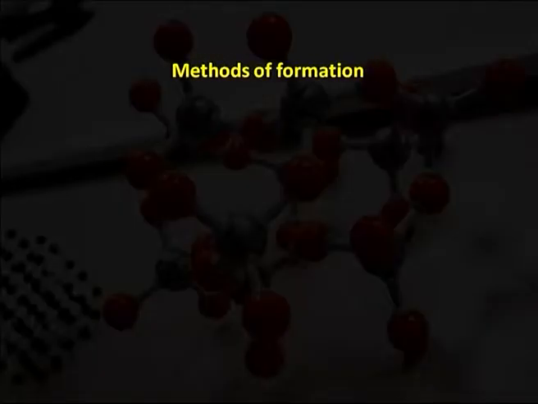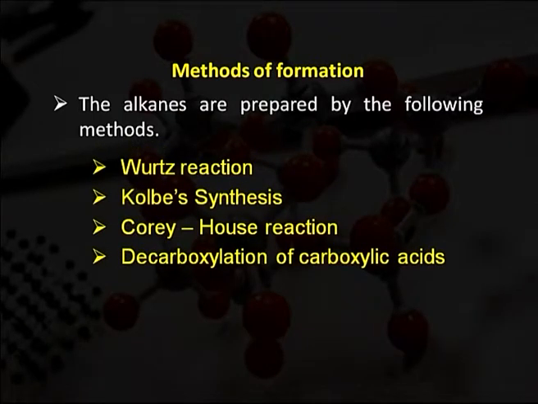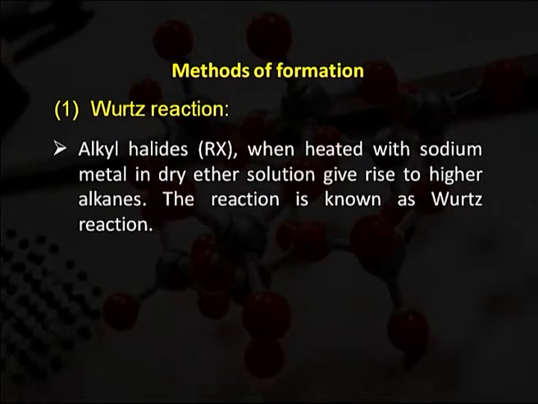So, you may say that petroleum is the source of higher alkanes. Now, we are discussing the methods of formation. In these methods, the alkanes are prepared by the following procedures: Wurtz reaction, Kolbe's synthesis, Corey-House reaction and decarboxylation of carboxylic acids. First we will discuss the Wurtz reaction. In this, alkyl halides, represented by RX, where R is alkyl and X is halide, when heated with sodium metal in dry ether solution, give rise to higher alkanes. The reaction is known as the Wurtz reaction.